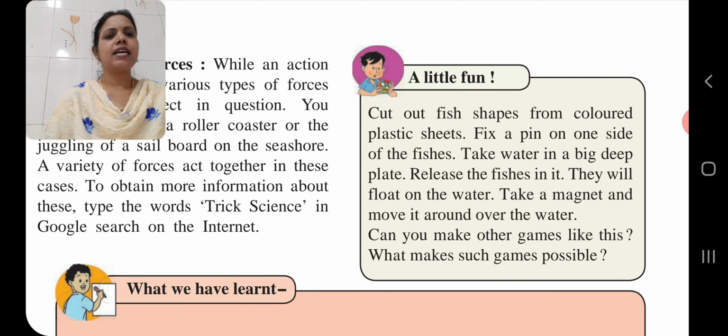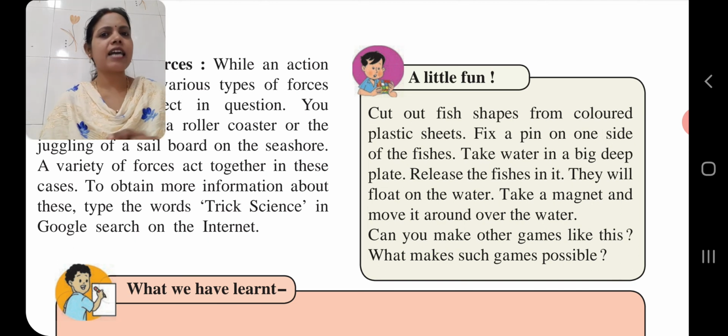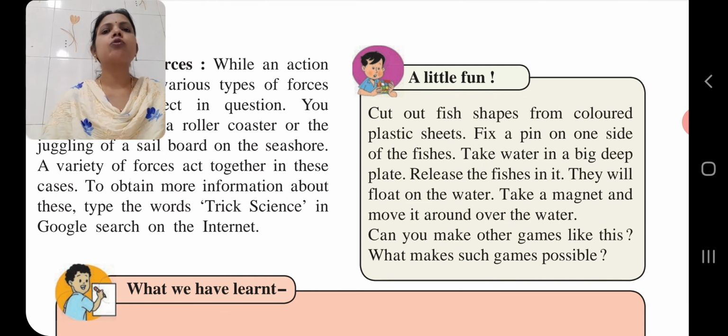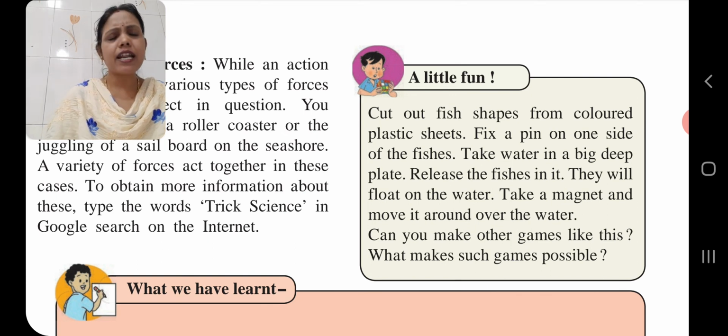Take a magnet and move it round over the water. What will happen, students? Because in every fish an iron pin is there, with the help of the magnet, the fishes will be attracted to the magnet through that iron pin. So children, this is one type of fun game. Now there are so many such fun games.